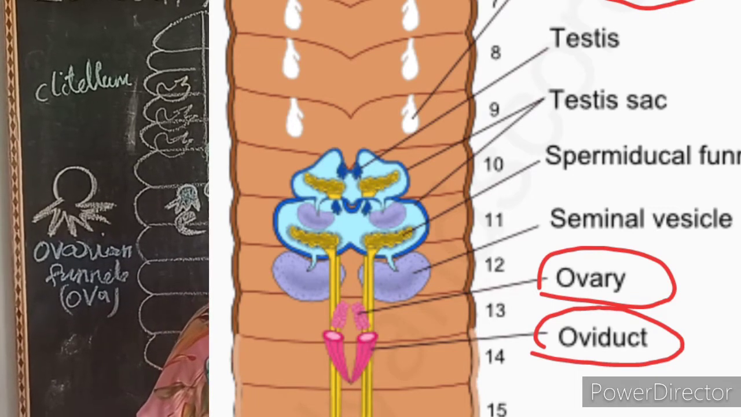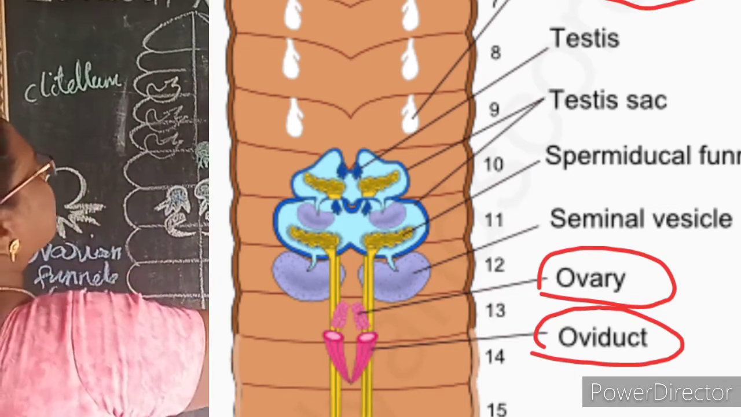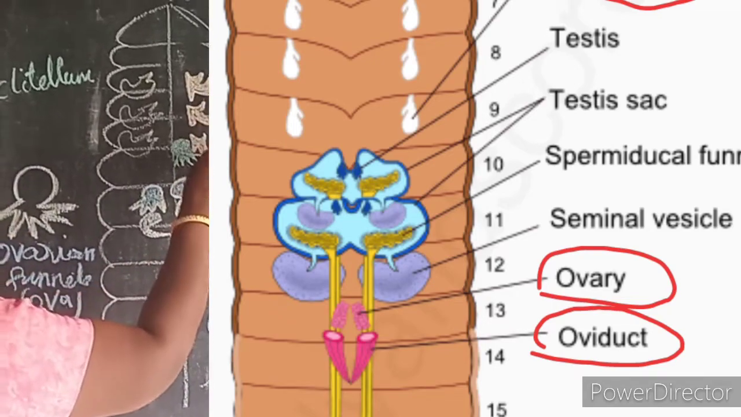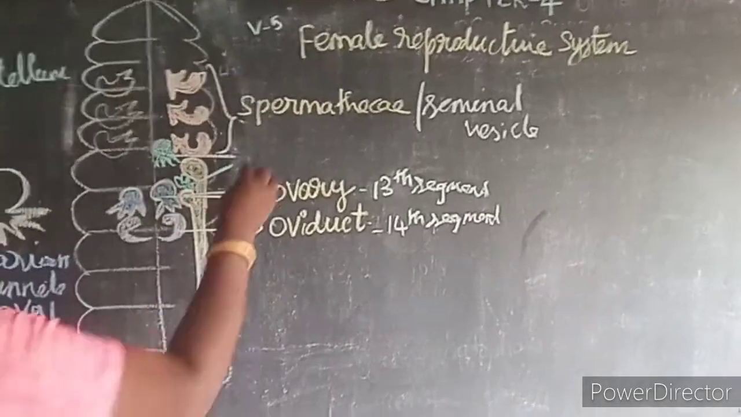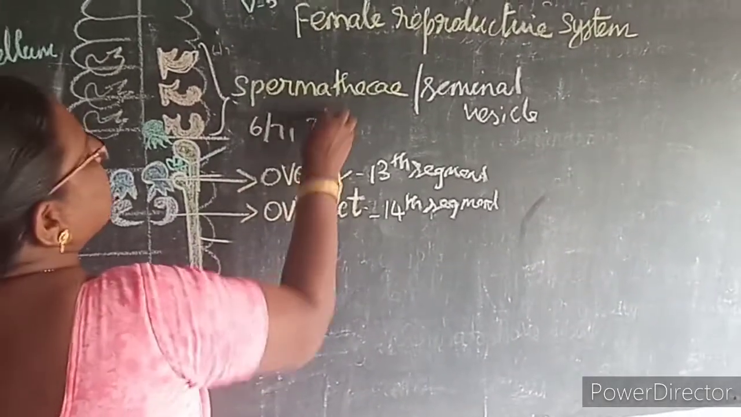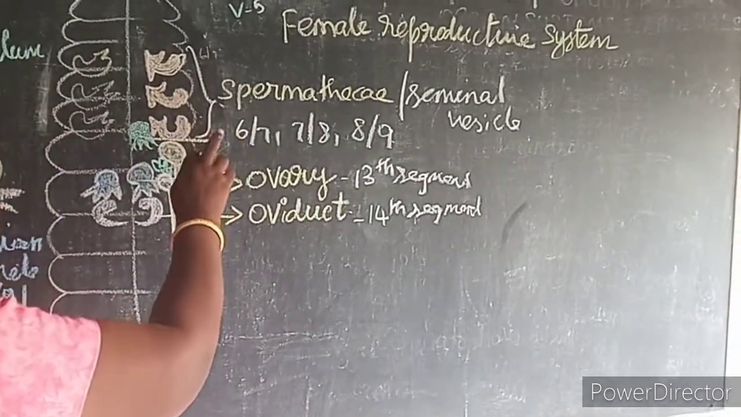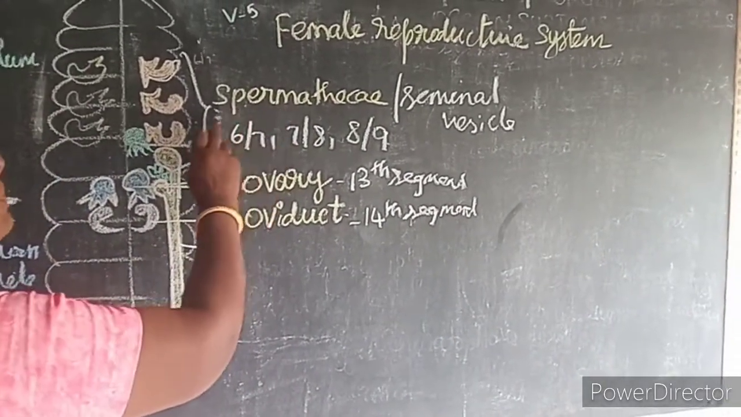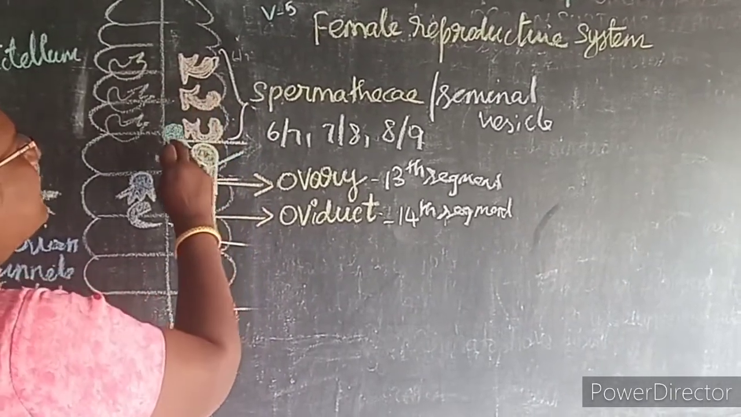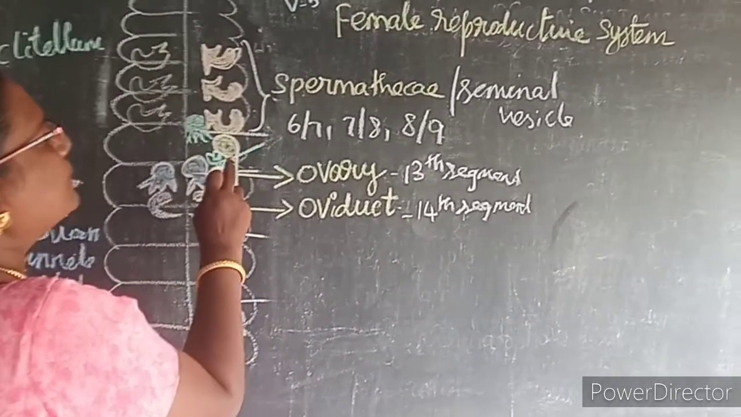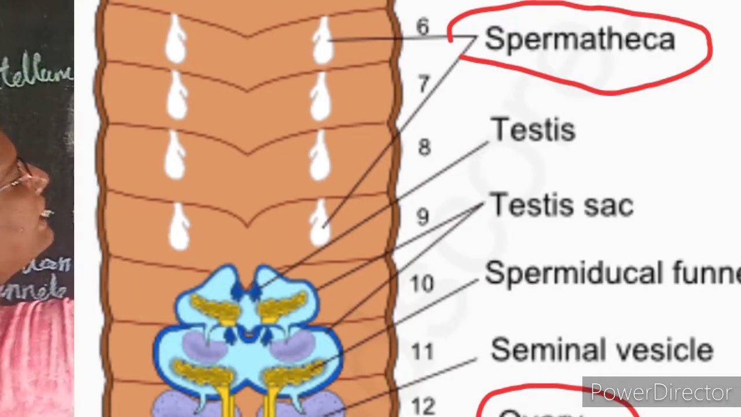Are present. So here, three pairs are present in the 6th, 7th and 8th segments, which open to the interior on the ventral side between 6 and 7, 7 and 8, and 8 and 9. Three pairs of spermatheca or seminal vesicles are present on the 6th, 7th and 8th segments, which open on the ventral side between 6 and 7, 7 and 8, and 8 and 9.